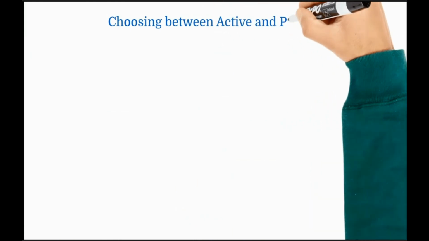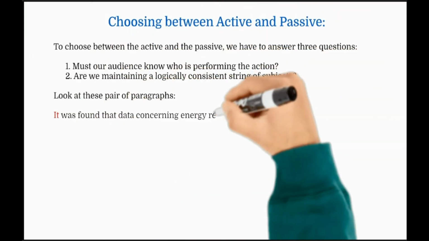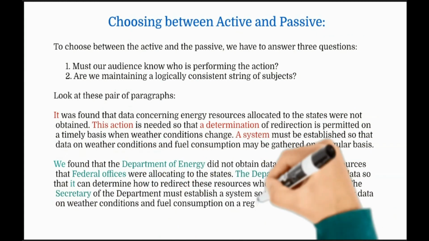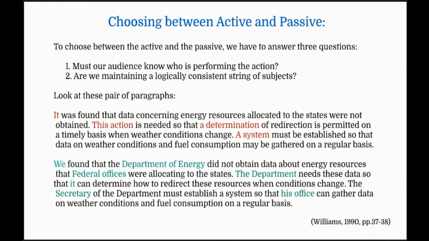Next, choosing between active and passive sentences. Remember when you write, you always go, oh, let me use this passive sentence to show off my good English? Yeah, don't do that. Doing that doesn't mean that you have good English. All it does is confuse the reader. And since you do not write to yourself and you are writing to other people, you should consider what is going on in their mind, not what is already there in yours.